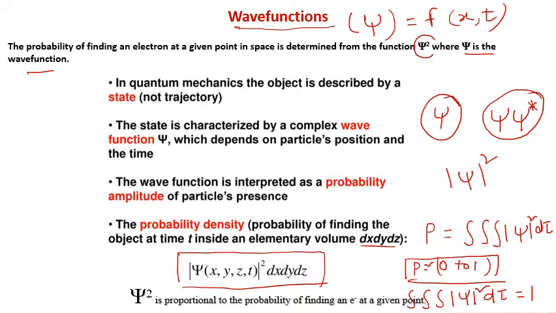So therefore the summary is the physical significance of this wave function. The wave function psi alone cannot describe anything about the particle, about the electron, but psi star psi, or the psi square, is a real and positive quantity. It gives the probability of finding the electron in a particular space.